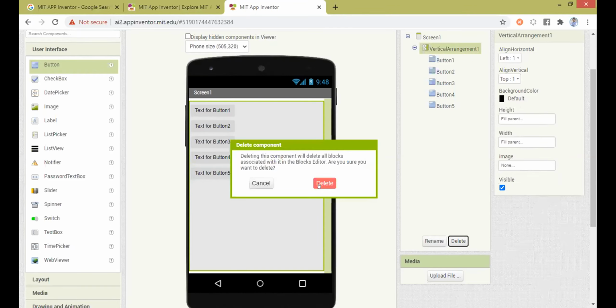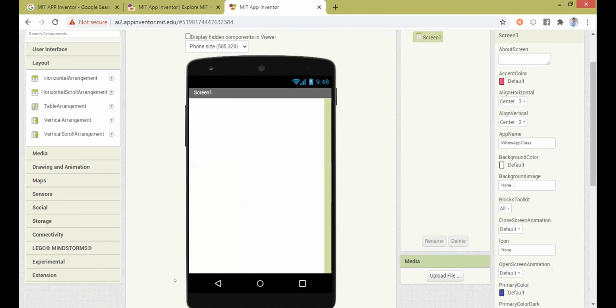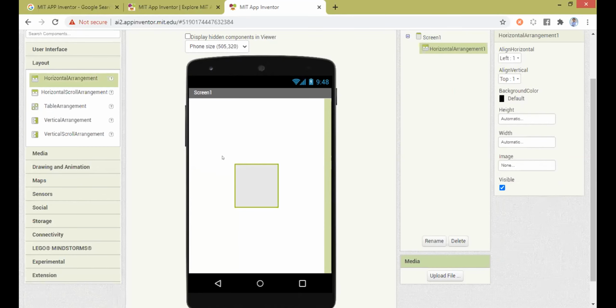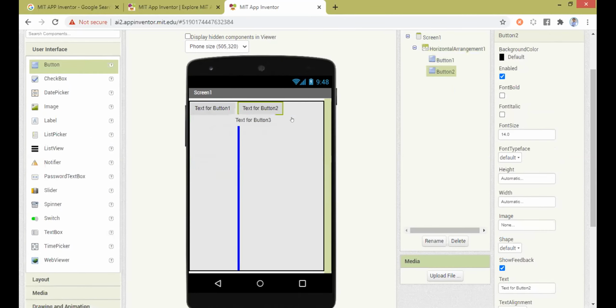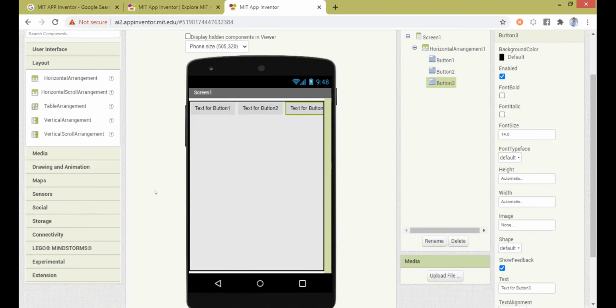Now let me delete this, go to the layout, and bring in a horizontal arrangement. I make the height fill parent so that it will occupy the entire screen, and the width also fill parent. Now I start adding buttons. So 1, 2, 3, and it goes from left to right. So vertical arrangement is from top to bottom, and horizontal arrangement is from left to right. And if I go to the layout, there are more arrangements like table layout.